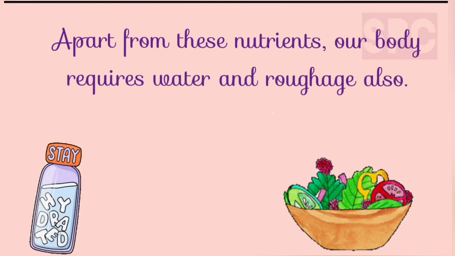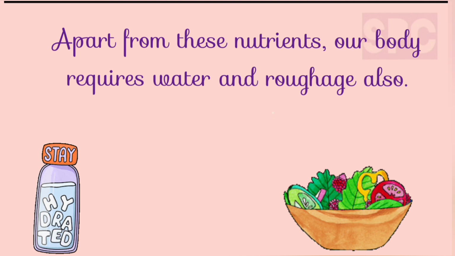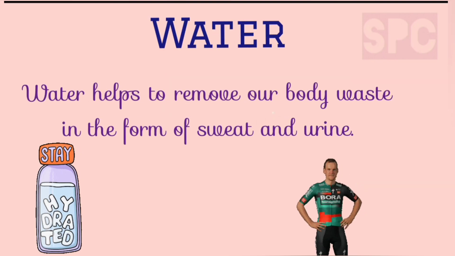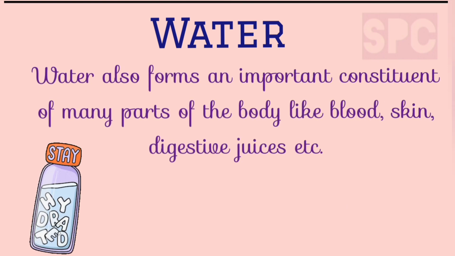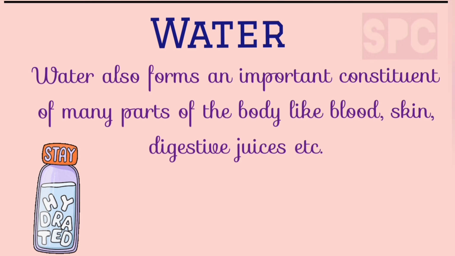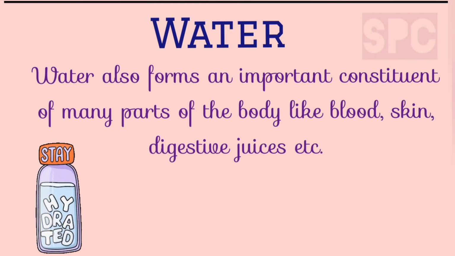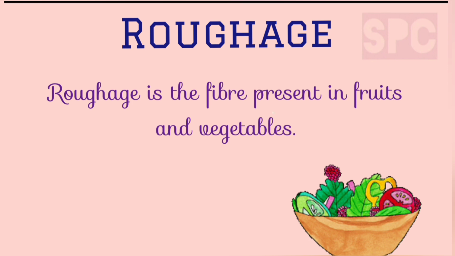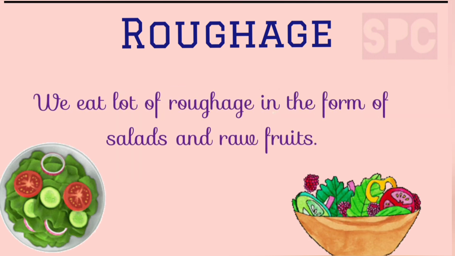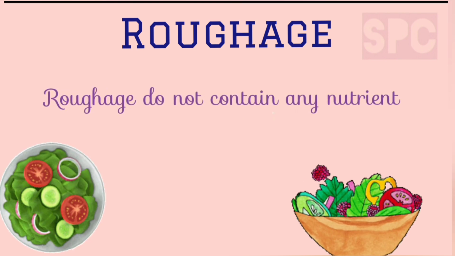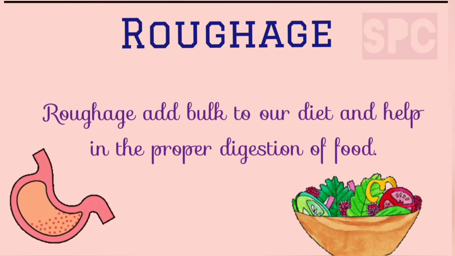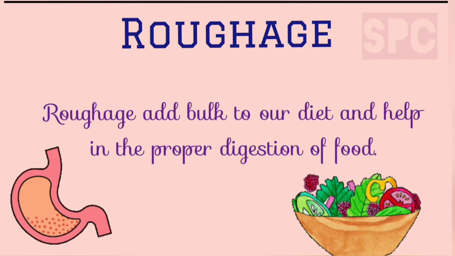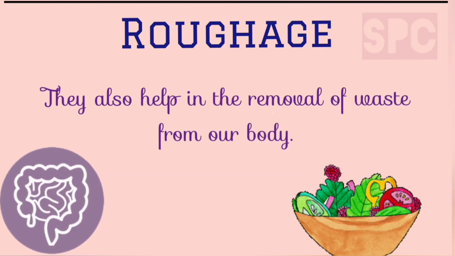Apart from these nutrients, our body needs water and roughage also. Water helps to remove our body waste in the form of sweat and urine. Water also forms an important constituent of many parts of our body like blood, skin, digestive juices, etc. Students, roughage is the fiber which is present in fruits and vegetables. We eat a lot of roughage in the form of salads and raw fruits. It does not contain any nutrient. Then why do we eat it? Students, roughage adds bulk to our diet and helps in the proper digestion of food. It also helps in the removal of waste from our body.